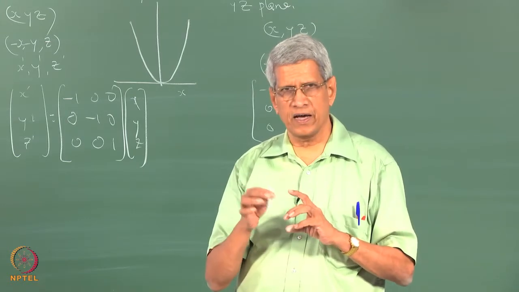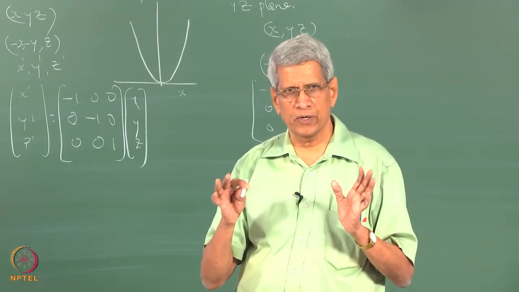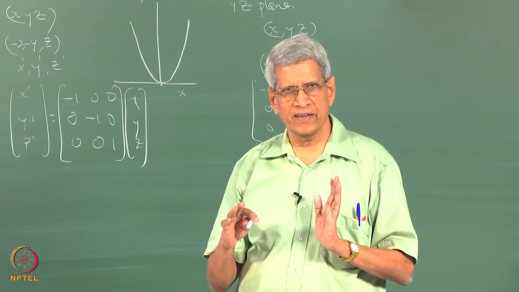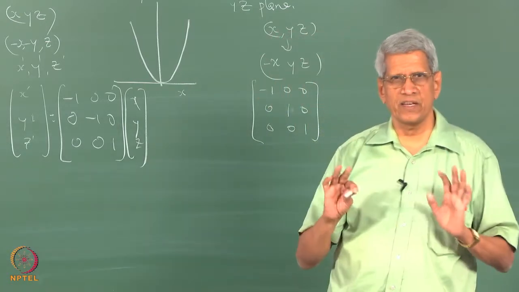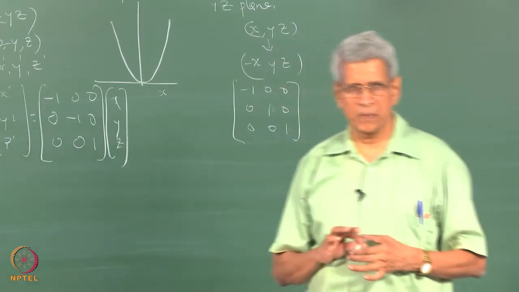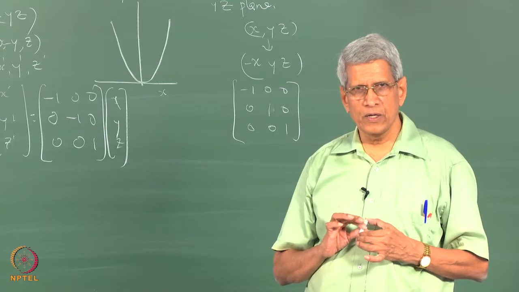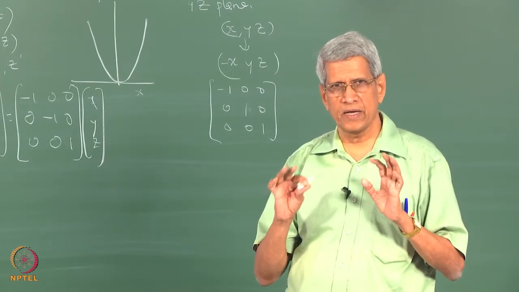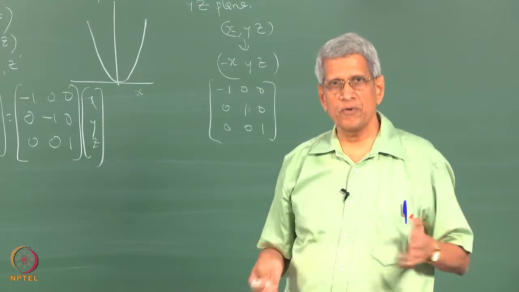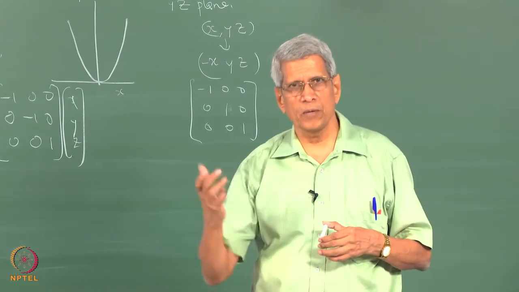Whether a glide or a screw is there, we will not be able to make out. So they will all be intersecting at a point. This is called point group symmetry, because that's a property which we measure, or are able to observe, okay.